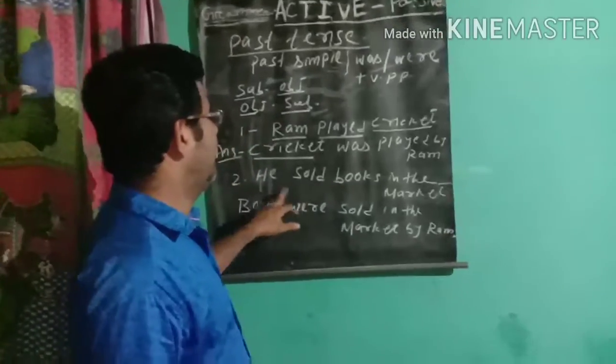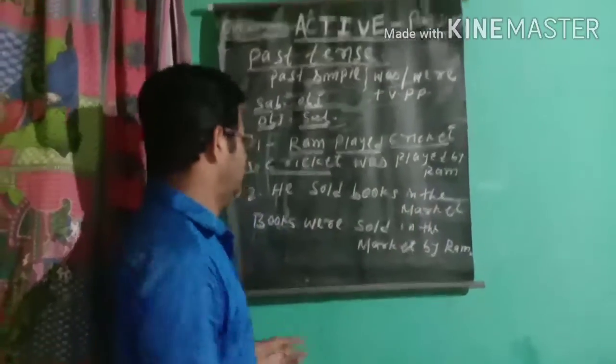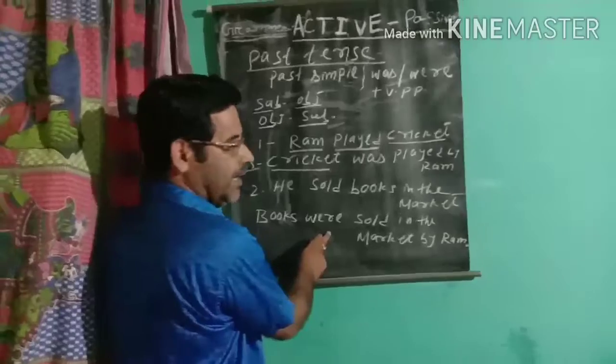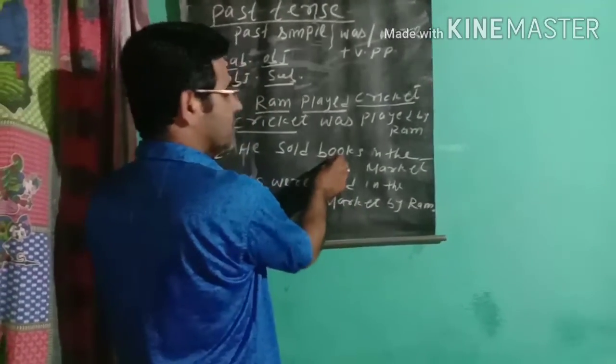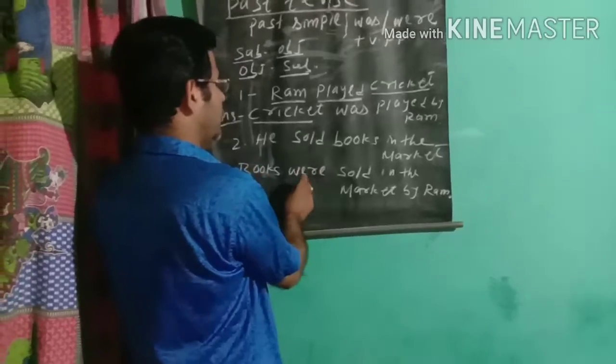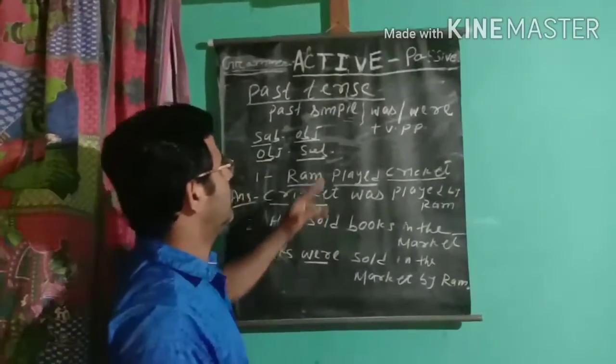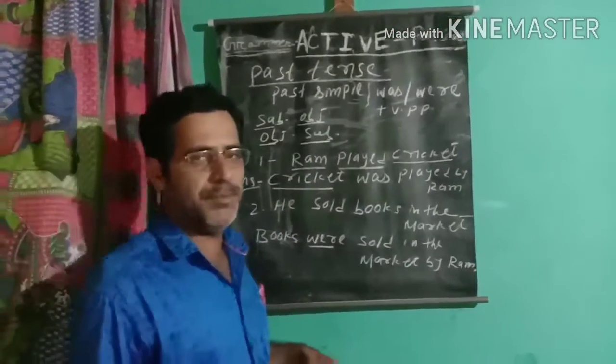Another example: he sold books in the market. Books were sold in the market by Ram. Books is plural, so we use were here. Now let's go to past progressive form.